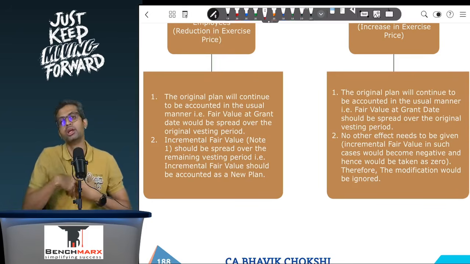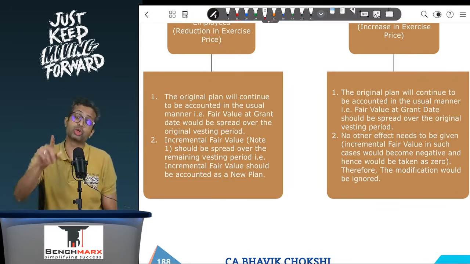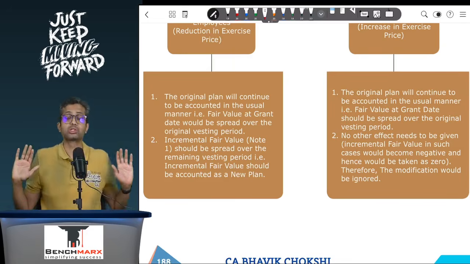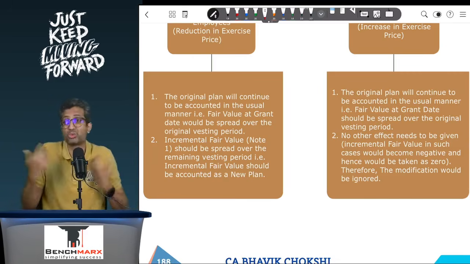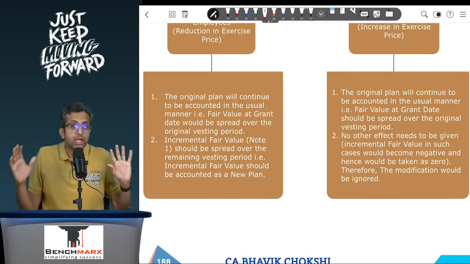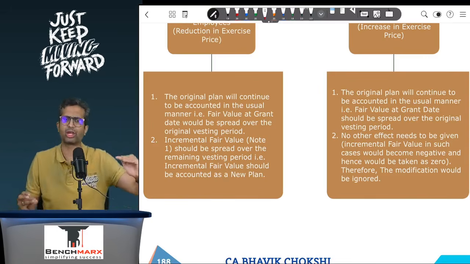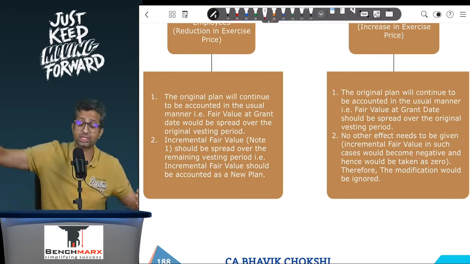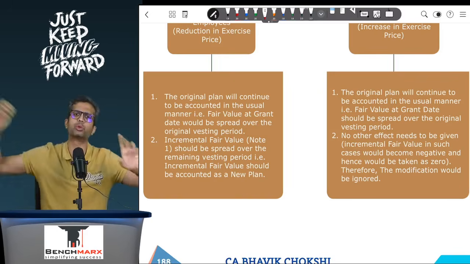In my opinion, you could have put aside the strict legal principles and even shown it as negative, because students also argue that, sir, there's an actual reduction of employee welfare, which I agree, but the standard does not recognize that. The bare text even has some illustrations where they mention that. It's not there in the study material, but in case there is, the principles remain the same, whether it is beneficial or adverse to the employee: you will continue the original plan as it is, and then for the incremental fair value, you will treat it as a new plan and spread it over the remaining vesting period.